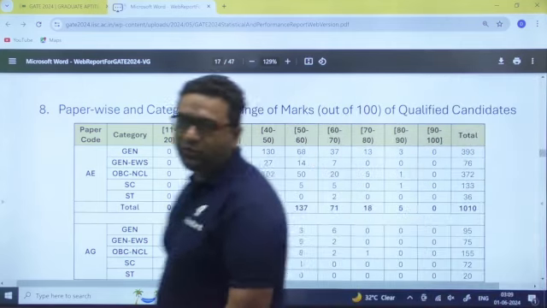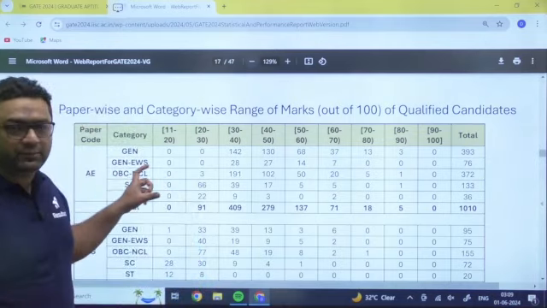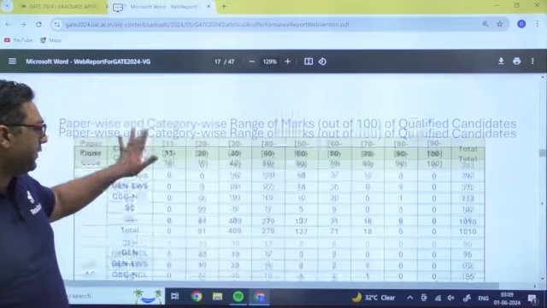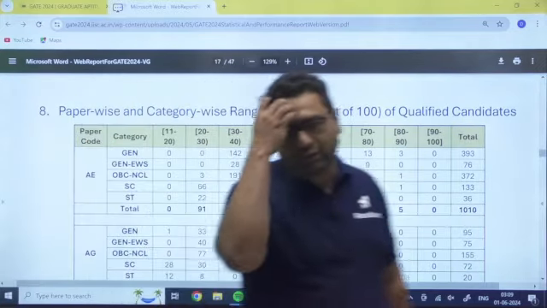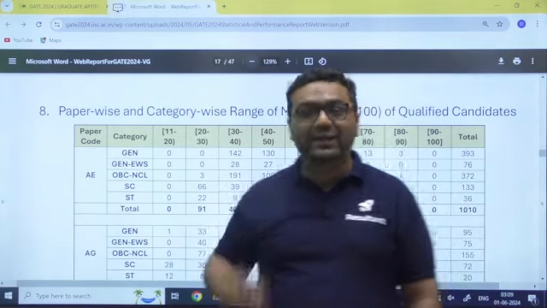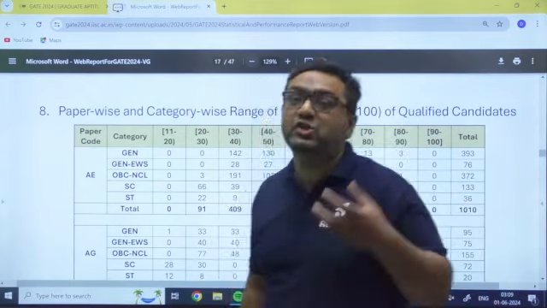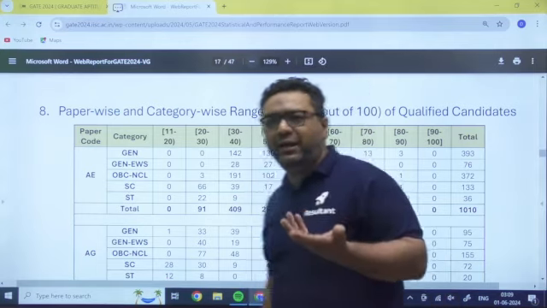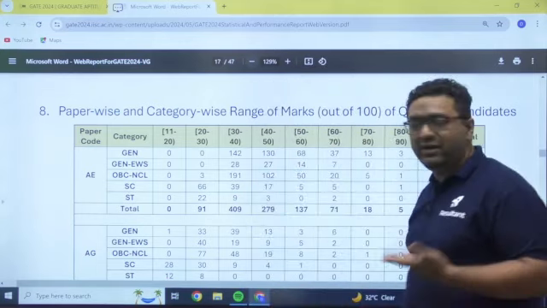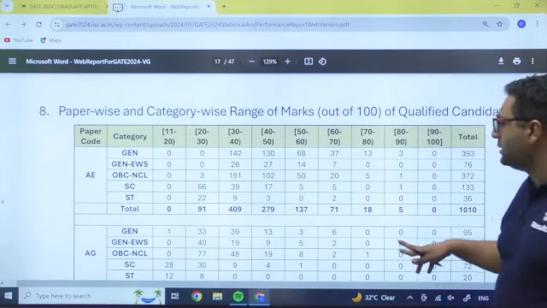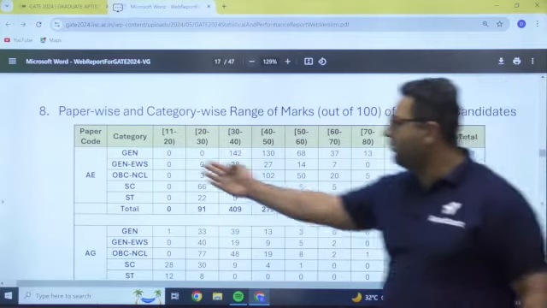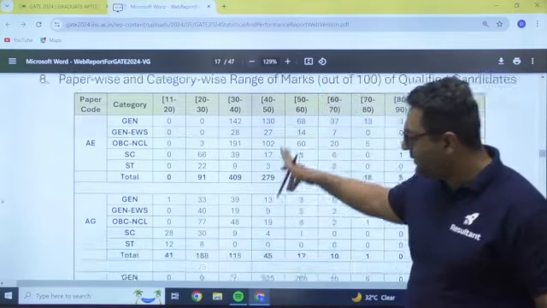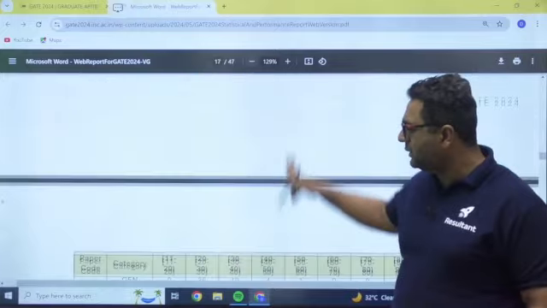If you see, guys, previously it was complete, this is paper wise, and now category wise as well. That will give you an idea of in which category how many students lie in which range of marks. That may help you whenever PSU recruitments also come. Let us see some branch, civil or mechanical.